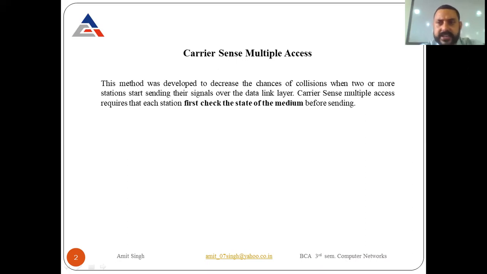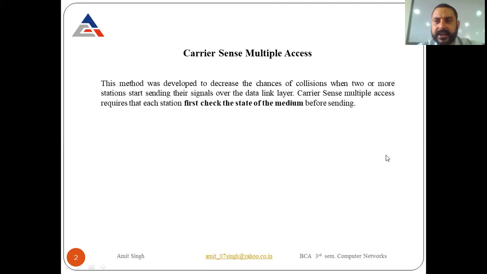And why does the collision occur? Because whenever a number of users are using the same channel, or the same transmission media, and they all send their data, the data travels on the single medium, and then there are chances of collision. So this is called carrier sense multiple access.